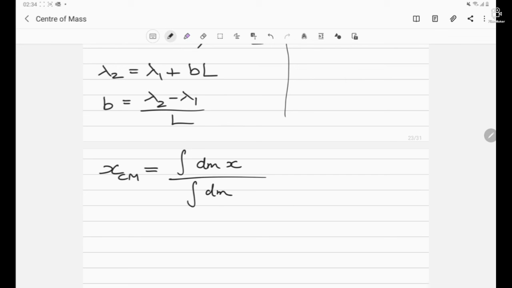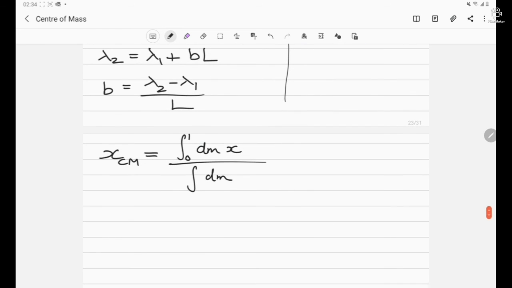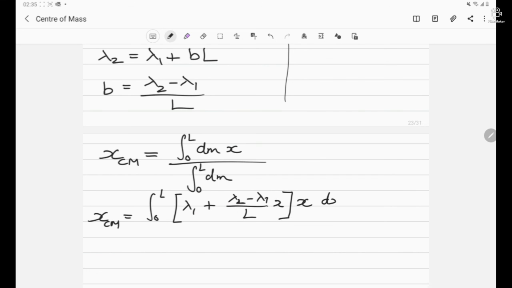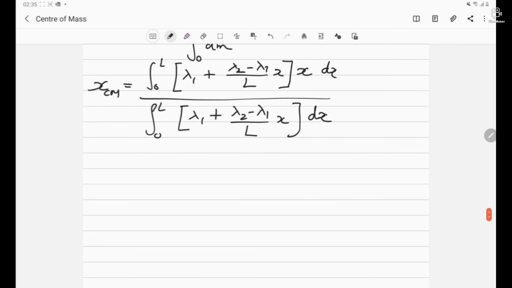Now let's substitute the values here. What should be the integration limits? Just see, the integration limit when the differential part is here is 0, and when it is here it is capital L, which means the limits are 0 to L. So on substituting the values of dm and x, we have the integral from 0 to L of (lambda 1 plus (lambda 2 minus lambda 1)/L x) times x dx, divided by the integral from 0 to L of (lambda 1 plus (lambda 2 minus lambda 1)/L x) dx. So this is what we are having. Now we are going to simplify it further.